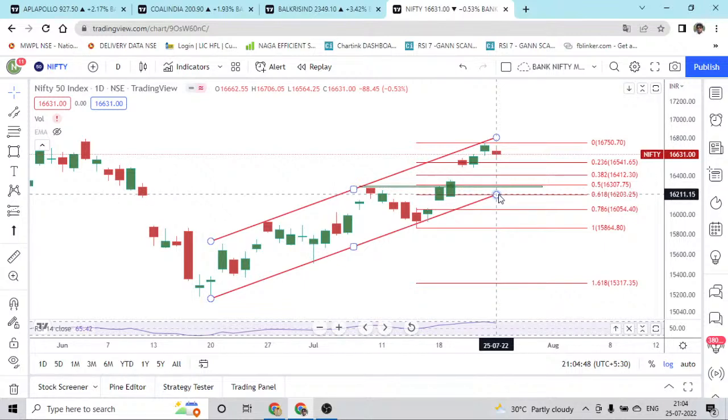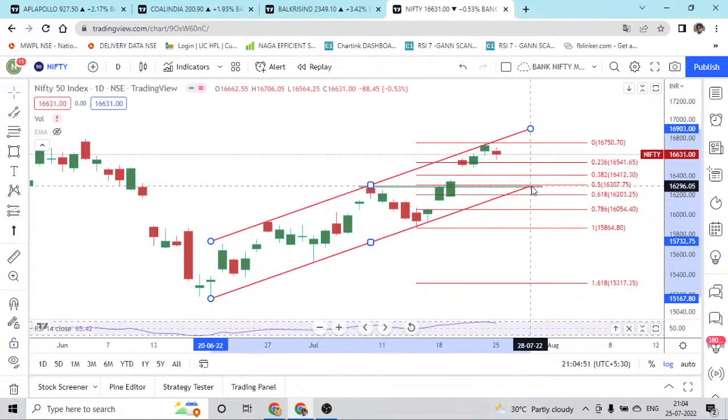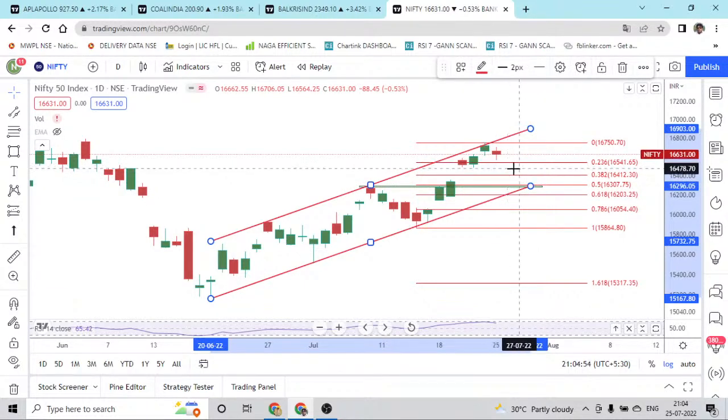The higher low will be around this level. It can slowly come down, it can take 1 or 2 days or even 3-4 days, but definitely this will be the level where Nifty can give a back test, a retest. Once this is reached, we can expect a bounce, or if the selling pressure is more, then the ascending channel can get broken and it can fall down towards 16,200 and 16,050 levels. These are going to be the upcoming levels, but for now the expectation is still 16,300, which can be the higher low. This is how we have to make the analysis.